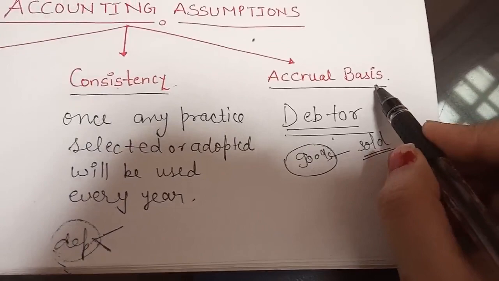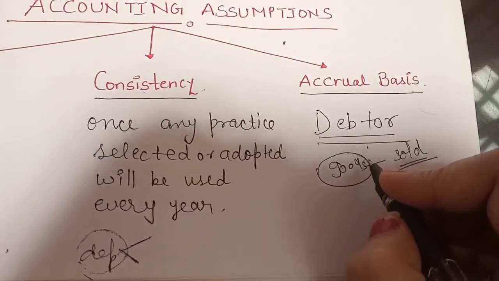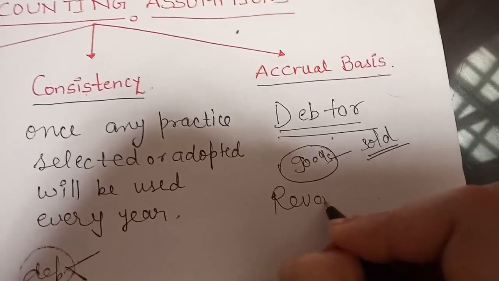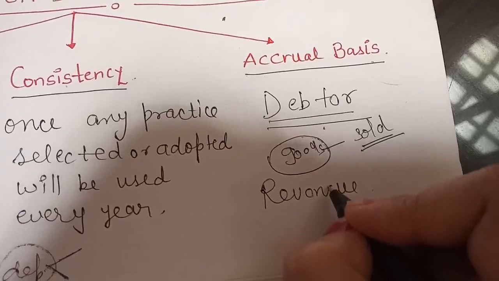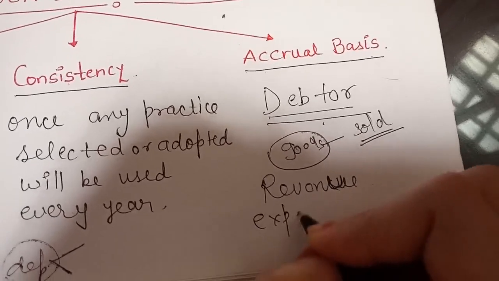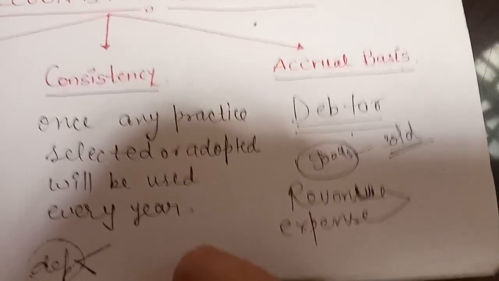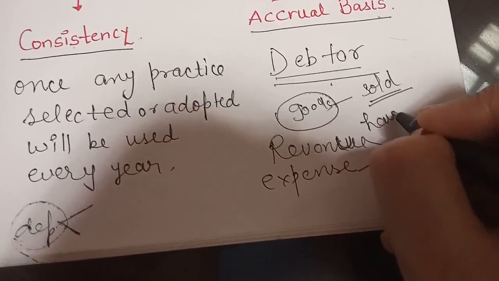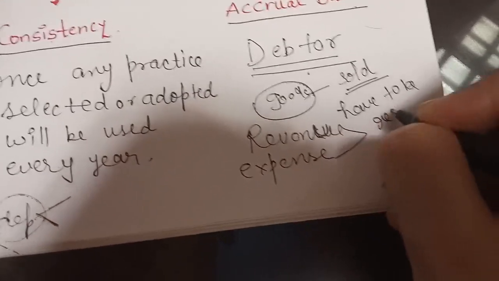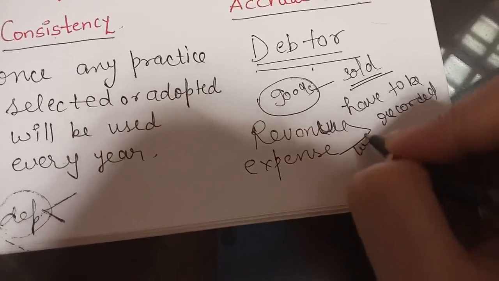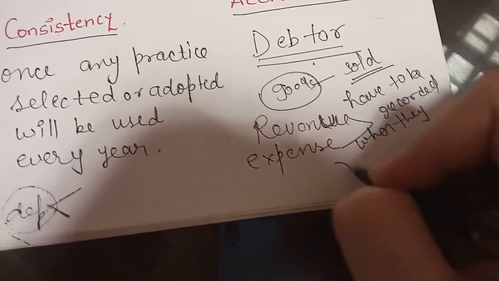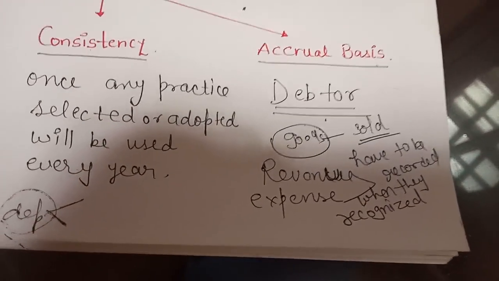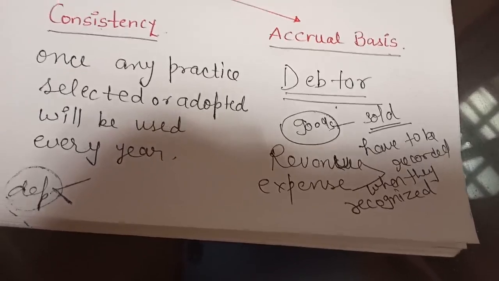So according to this assumption, revenue and expense both, meaning income and expense, have to be recorded when they are recognized, whether cash is paid or not, or received.